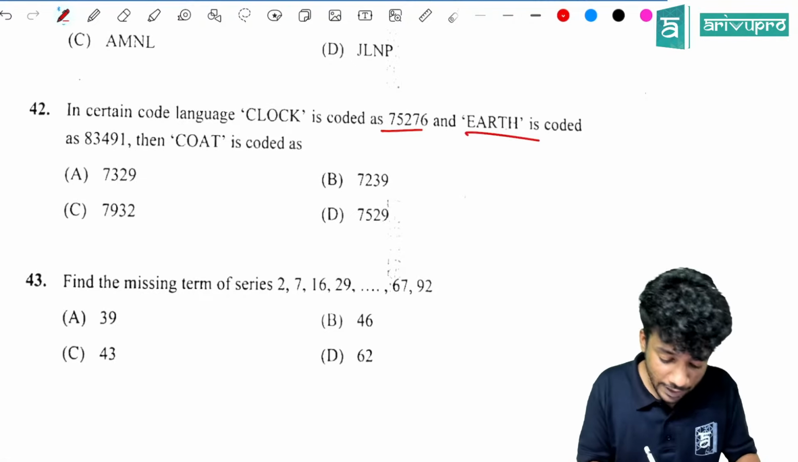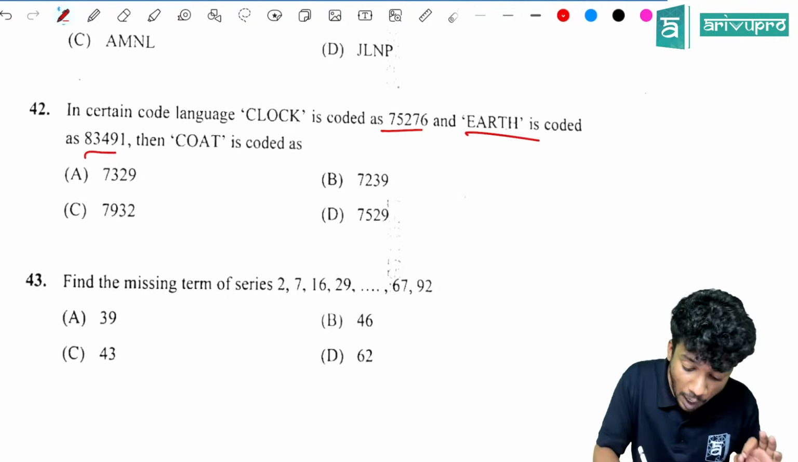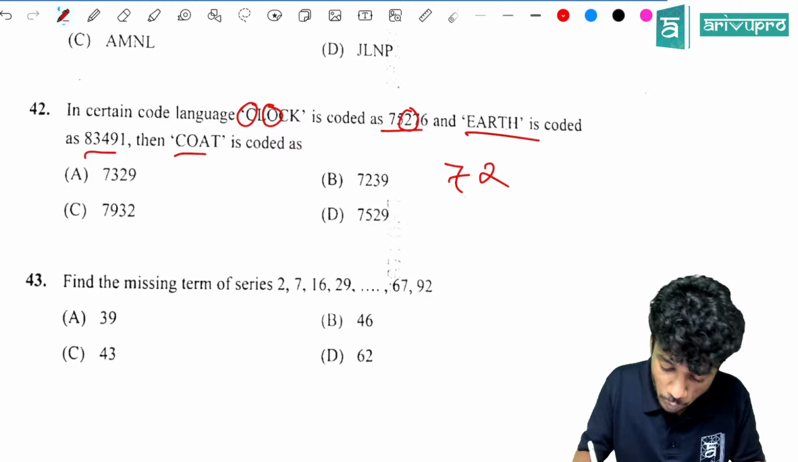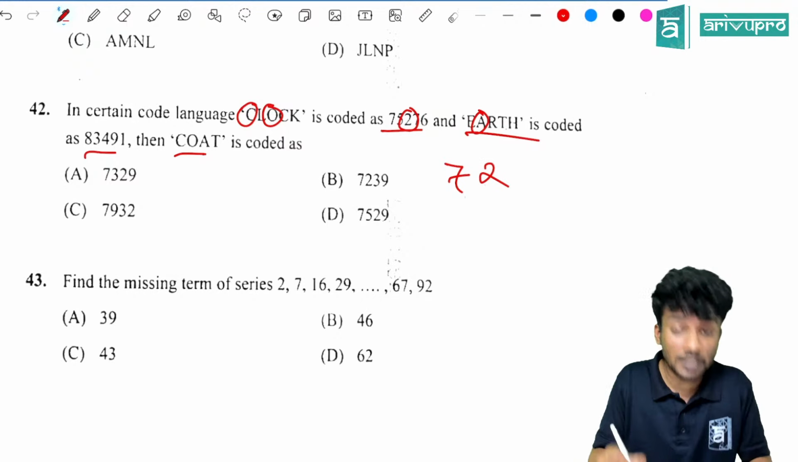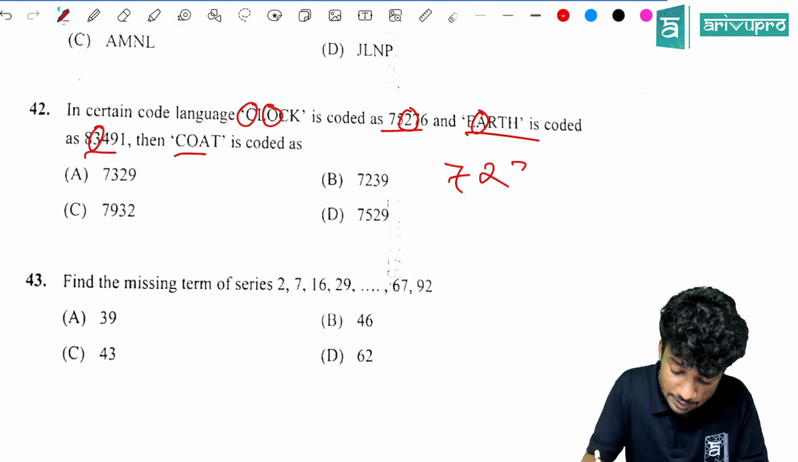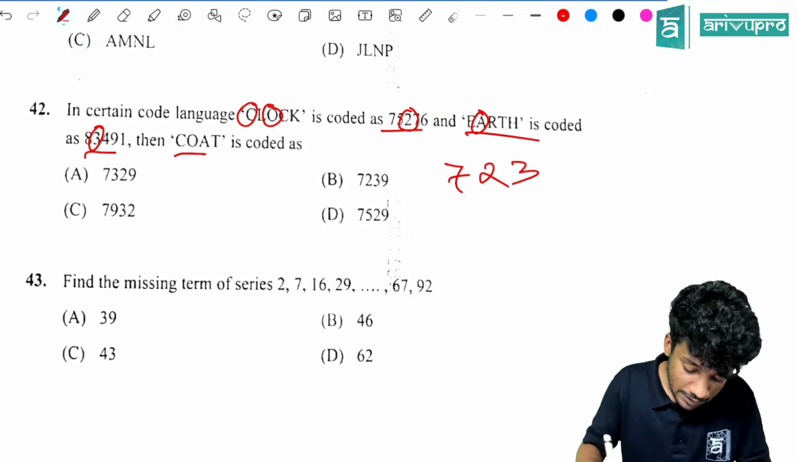Then Earth is coded as 83491. Then how is CODE coded? So C means what here? The C means 7. Then O means what? O is the third number, which is 2. Then what is given? A is the second letter of Earth, that is 3. Then which is the option which is having 723? 723 is option B. Option B is the right answer.